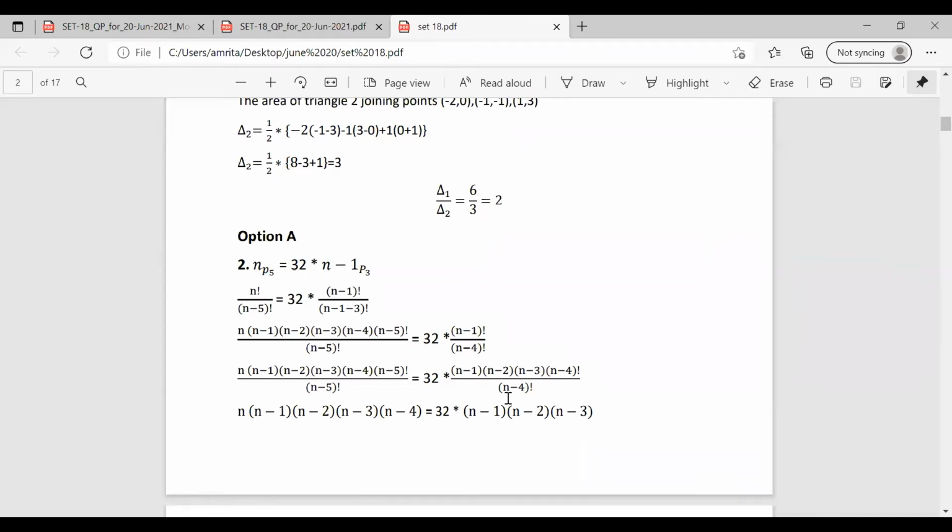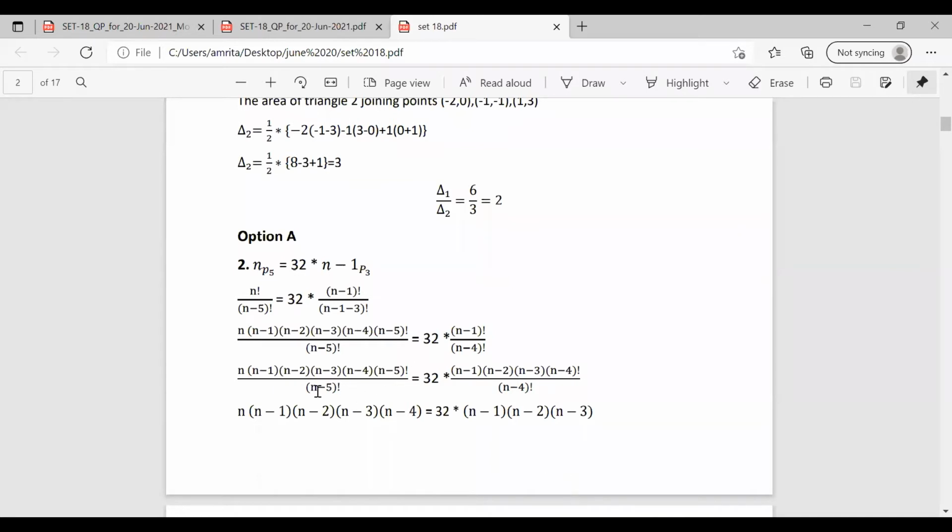So we can rewrite this equation as n into (n minus 1) into (n minus 2) into (n minus 3) into (n minus 4) equal to 32 into (n minus 1) into (n minus 2) into (n minus 3).